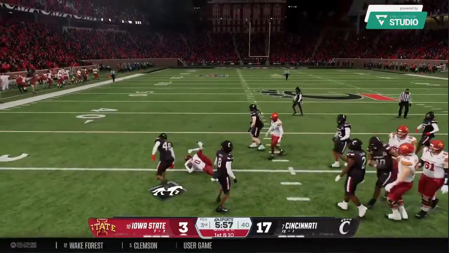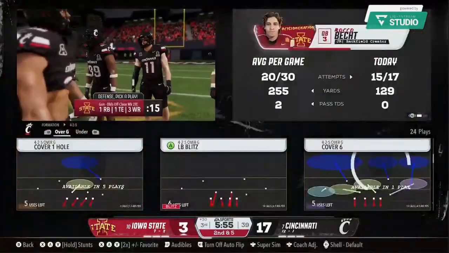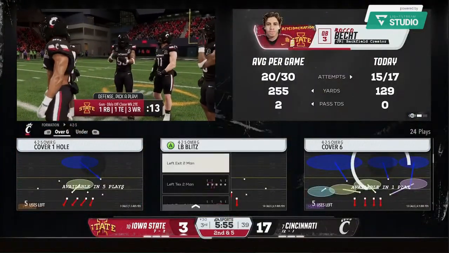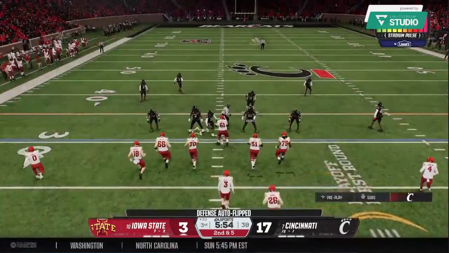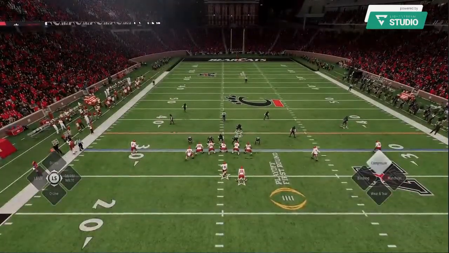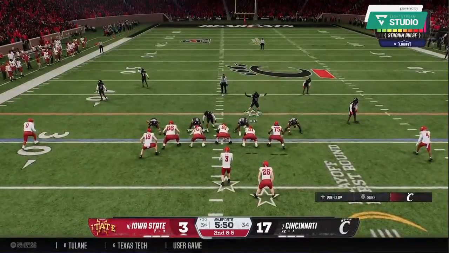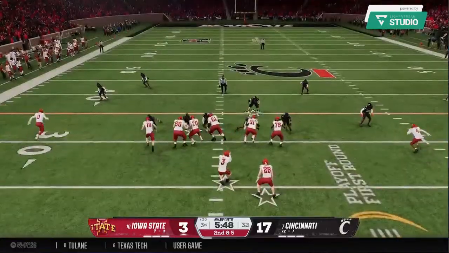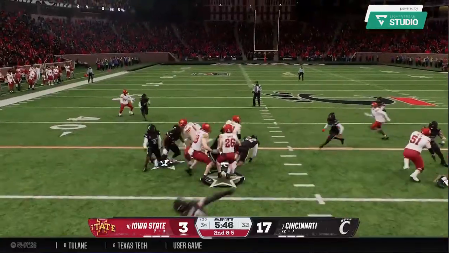Opening play of the drive, quick throw to the left. They bring him down after a short gain there. Love the timing here between the quarterback and his receiver. Pick up some positive yards. I continue to be impressed with just the chemistry between these two.